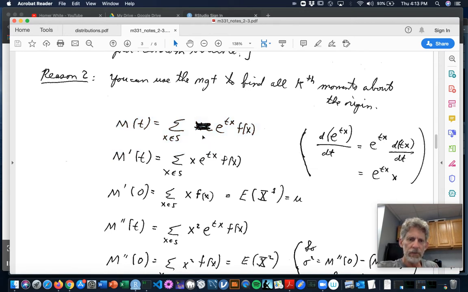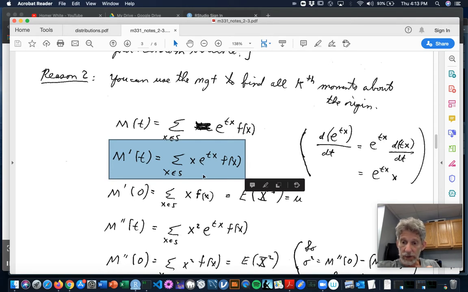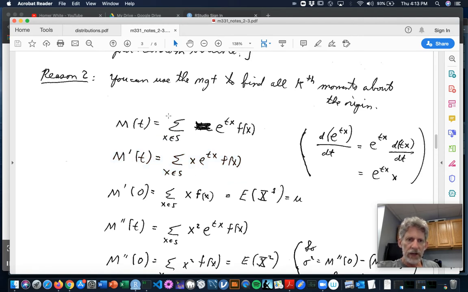But there's more. Take the first derivative. I claim it's what you see there, shaded in. Why? Well, you've got to take the derivative of the sum. And as long as the sum converges fast enough, then you can actually just do the sum of the derivatives. And math theory says that this infinite sum, if it is infinite, will converge very, very fast. So you can think of it as the sum of derivatives.